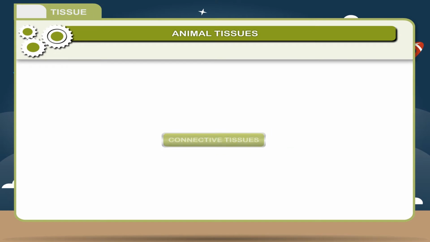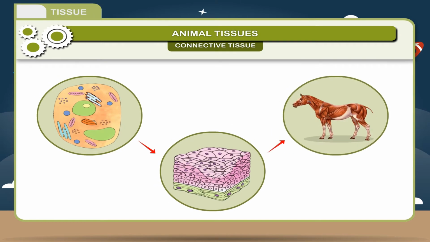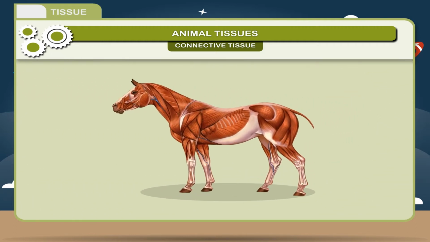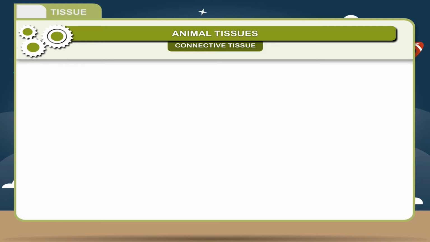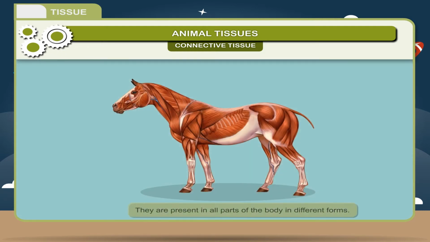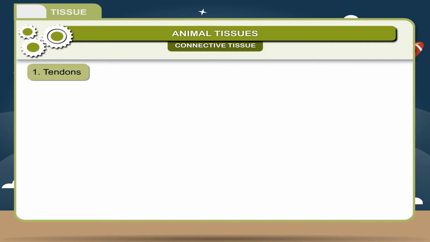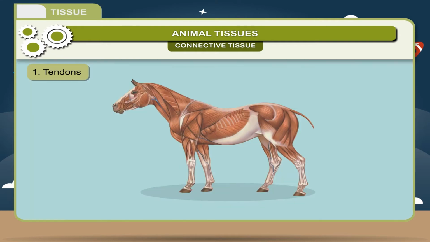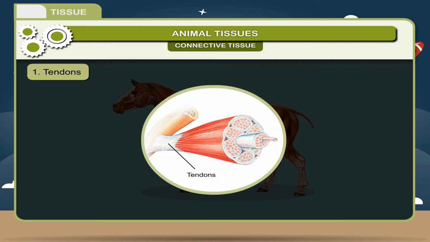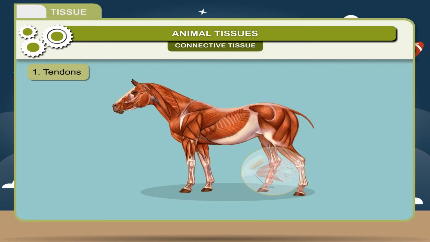Connective tissue. The cells of this type of tissue are composed of different materials. The various organs of the body are connected with one another by connective tissues. Location. They are present in all parts of the body in different forms. Structure. 1. Tendons. A band of tough fibrous tissue that attaches a muscle to a bone is called tendons.